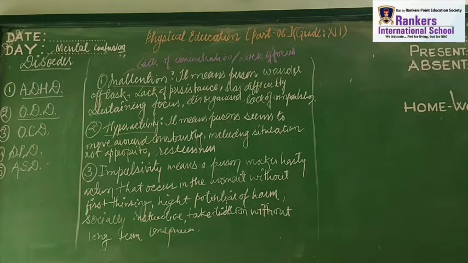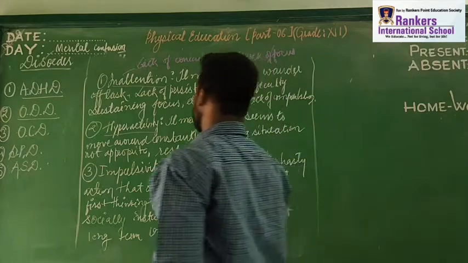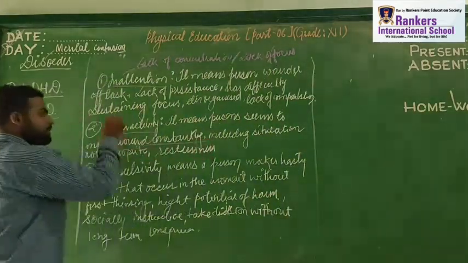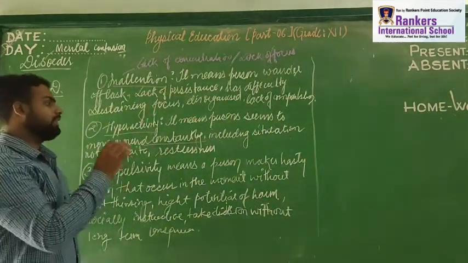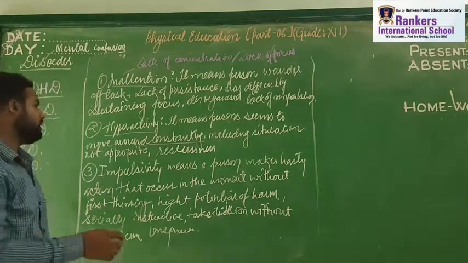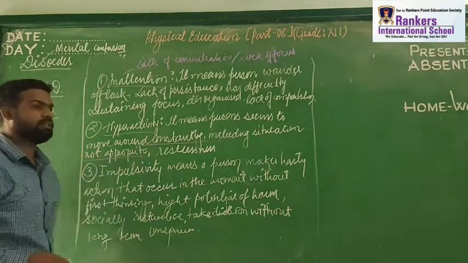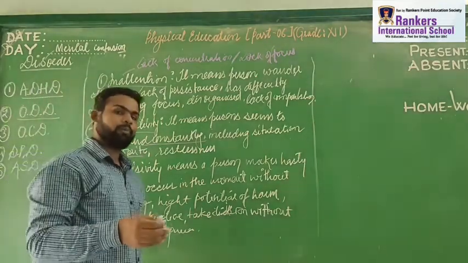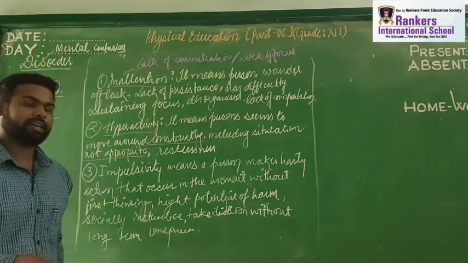Now the next point we need to keep in mind is hyperactivity. Right? So what is this? Hyperactivity. When we talk about hyperactivity, it means a person seems to move around constantly, including in situations when he or she should not do this, that means the time is not appropriate to do that type of work or task.